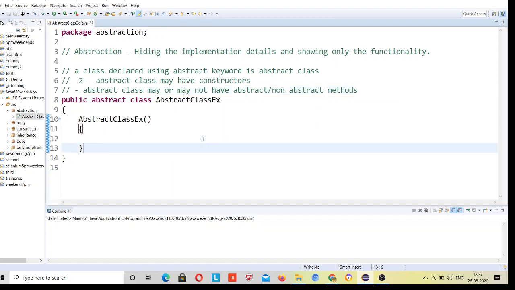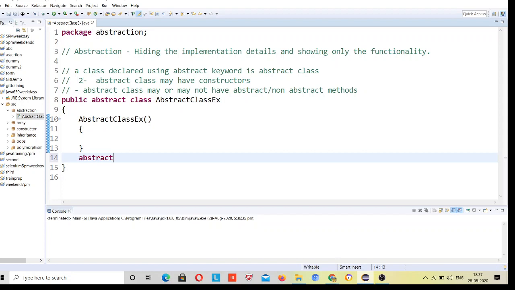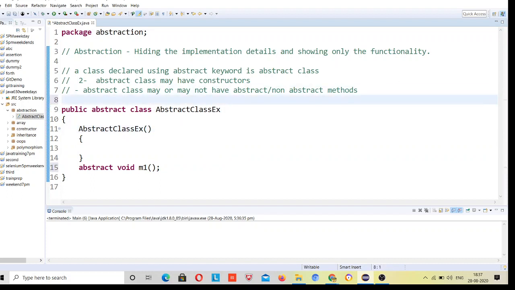So I can have an abstract method, suppose abstract void m1. An abstract method doesn't have a body, right? We just declare the abstract method, but it does not have any body.